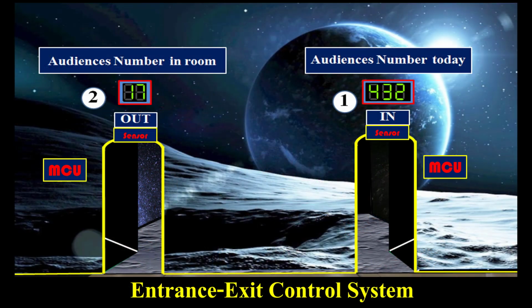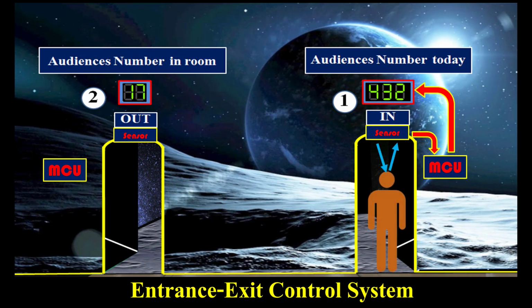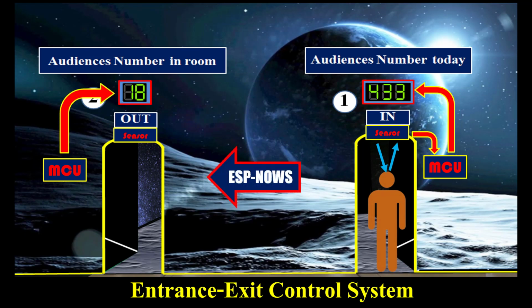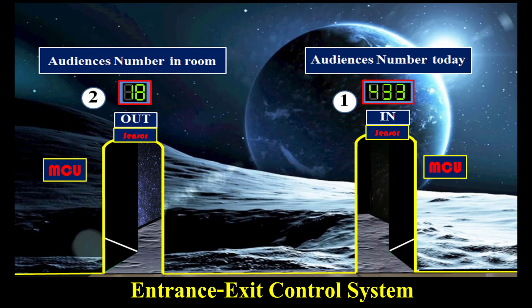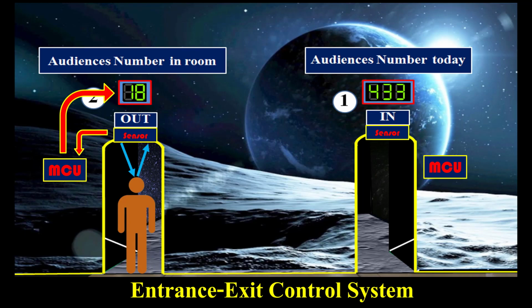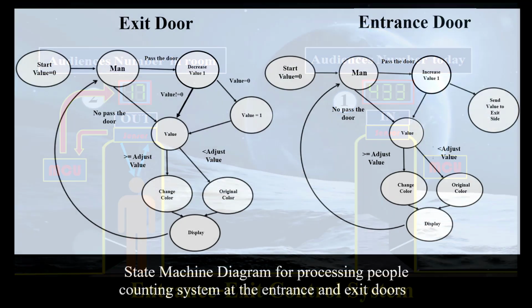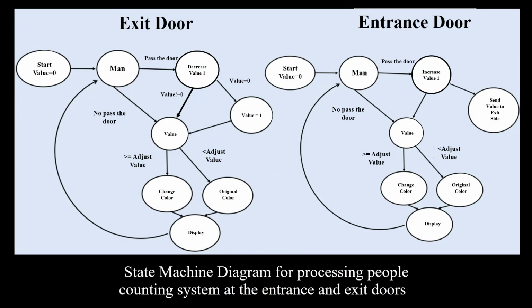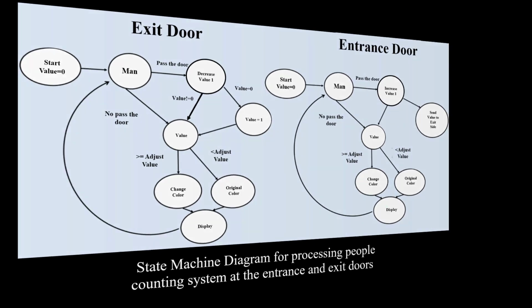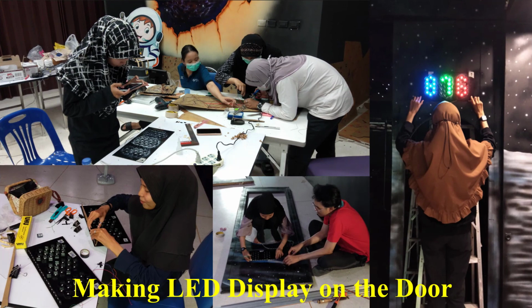In the case of the room's door, since I designed the room to have both open walls and a door that can be opened and closed, when needed to limit the number of viewers, there will be a system in place to count the number of visitors in the room each day, as well as the number of visitors who are still inside the room. The state machine diagram of the system can be illustrated as shown in the diagram, and assigned it as a project for a student who came to help with this system.